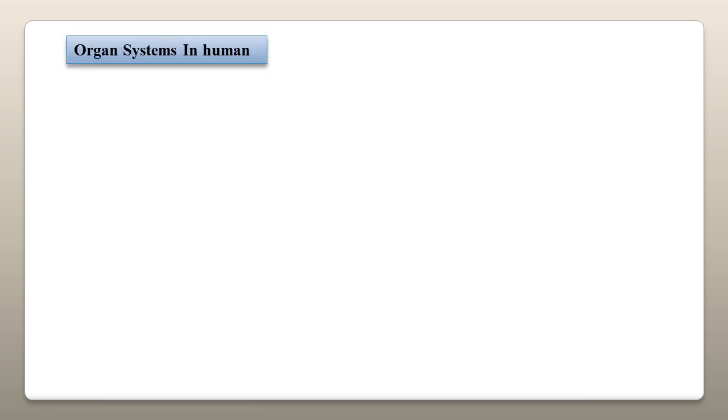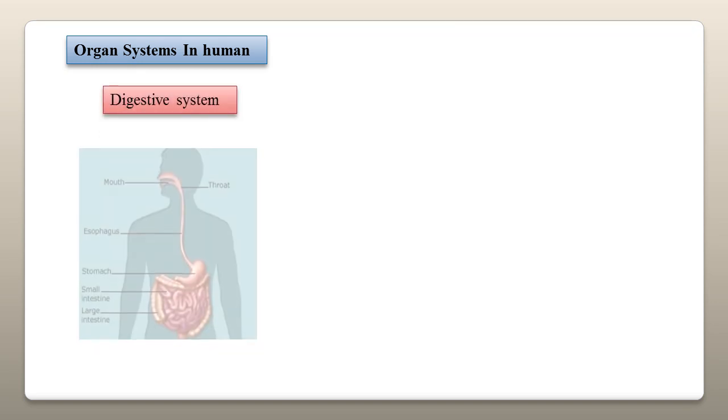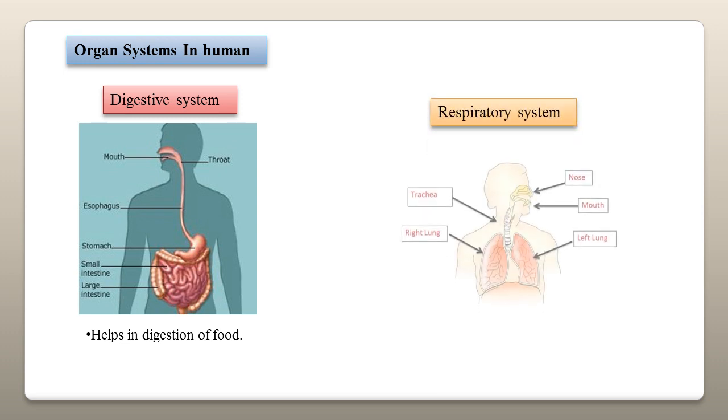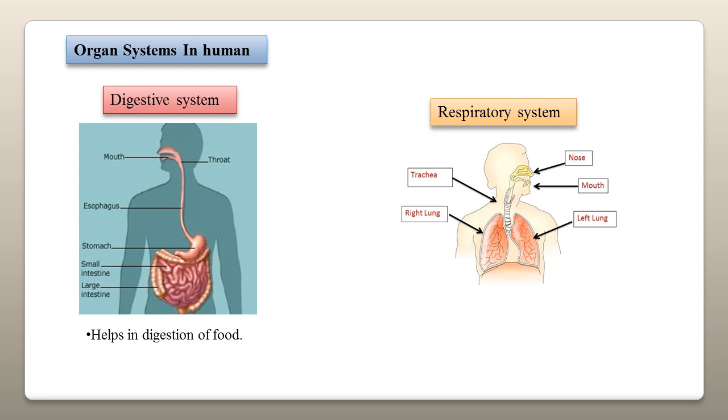Many organ systems are present in a human body. These organ systems perform important functions. Some major human organ systems are given here. Digestive system. The digestive system consists of mouth, throat, esophagus, stomach, small and large intestine. It helps in digestion of food. Respiratory system. The respiratory system is composed of nose, mouth, trachea and a pair of lungs. It helps in respiration.